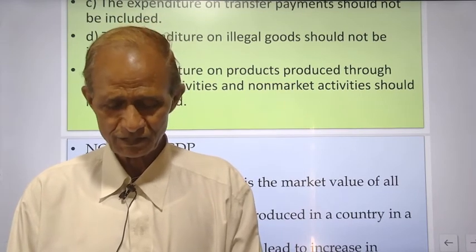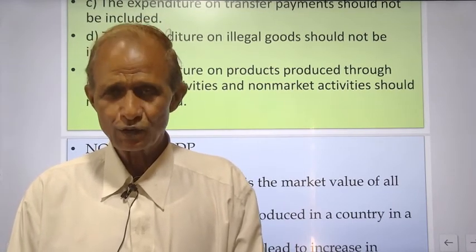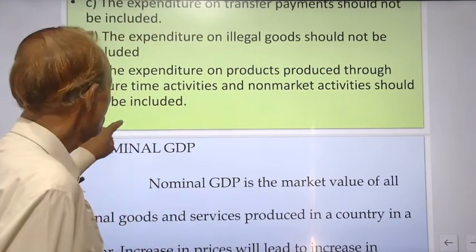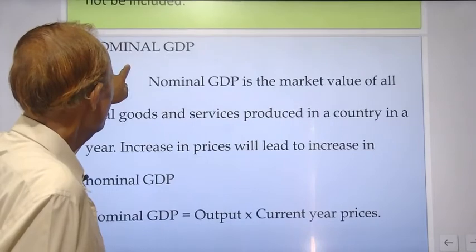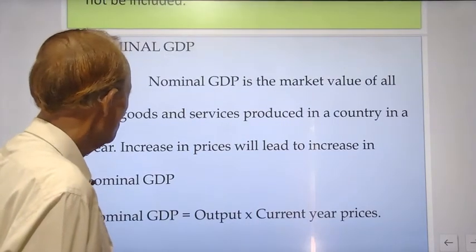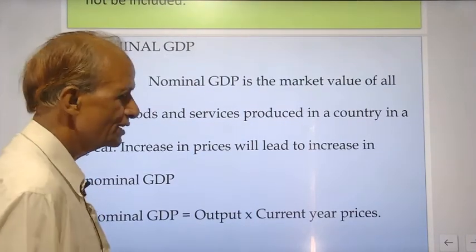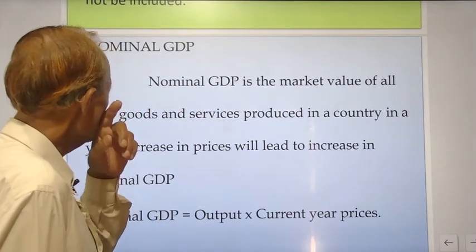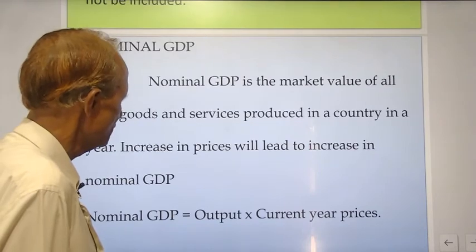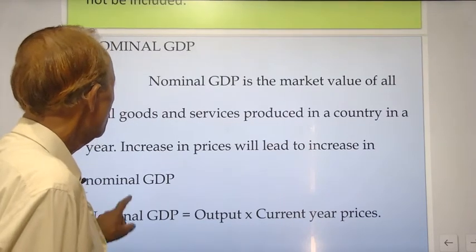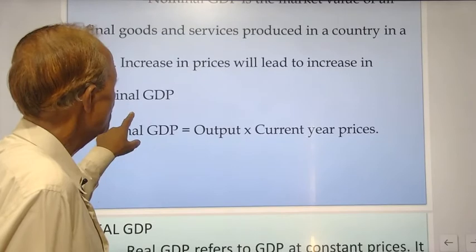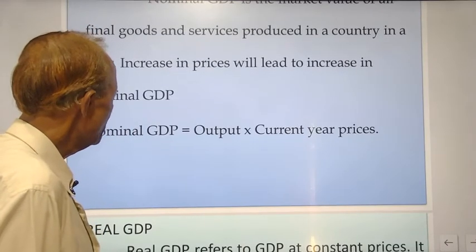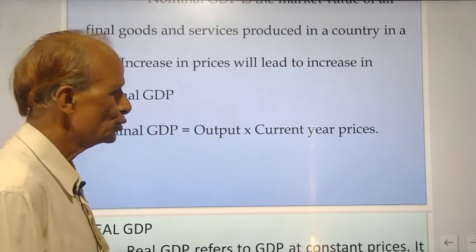The services rendered by your family members should not be included. Now there is a classification, nominal GDP and real GDP. Nominal GDP is the market value of final goods and services produced in a country in a year. Increase in prices will lead to increase in nominal GDP. Nominal GDP is equal to output into current year prices.